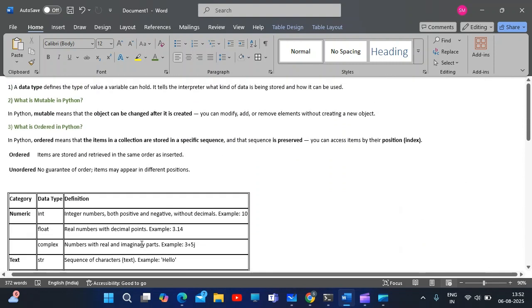So these are the different types of data types, what is mutable, ordered, unordered, and the functions related to them, and the code that we have seen.